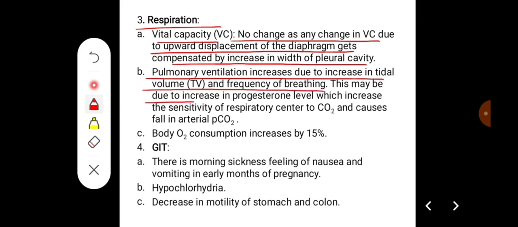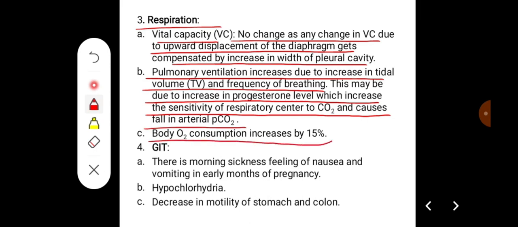This may be due to the increase in the progesterone level, which increases the sensitivity of the respiratory center to carbon dioxide and causes a fall in the arterial PCO2. The body oxygen consumption increases by 15%.